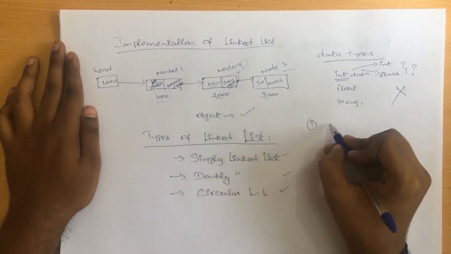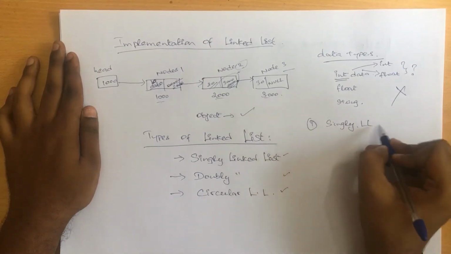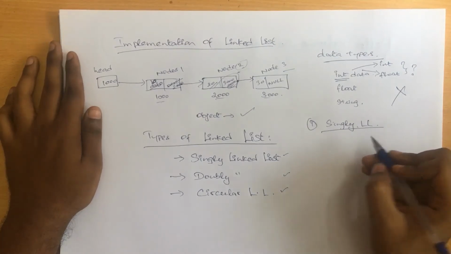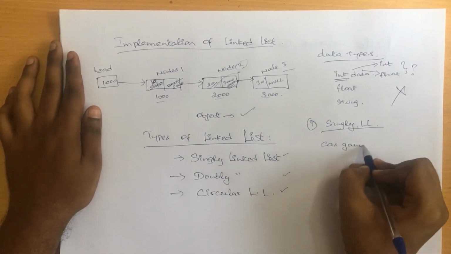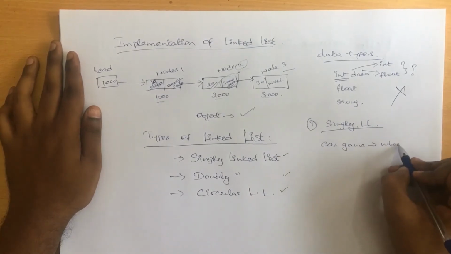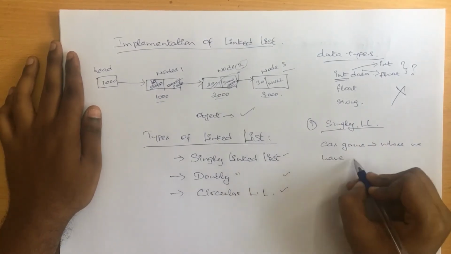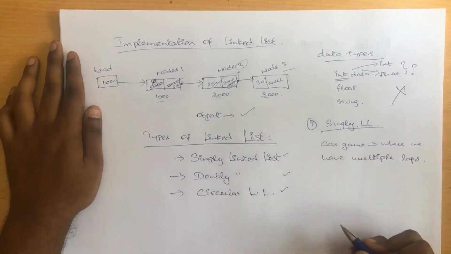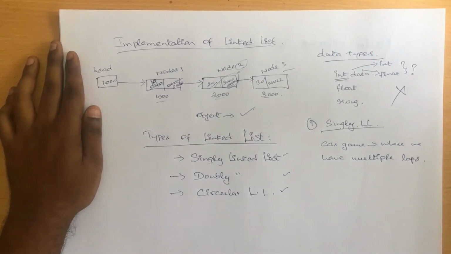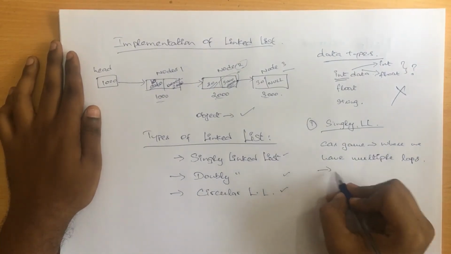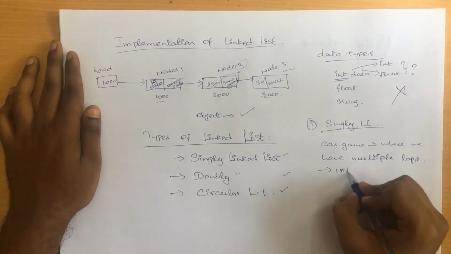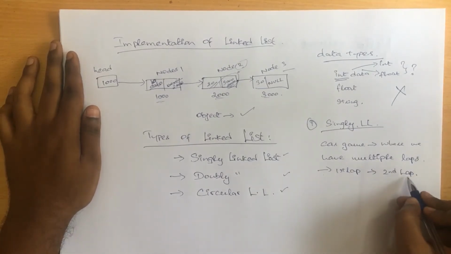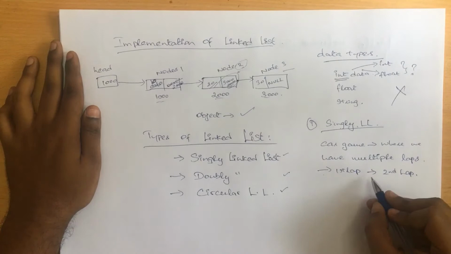For example, when it comes with singly linked list, so now assume that I'm going to play a game. So assume that you are going to play a game and it is going to be a car game. Right, so we are going to play a car game where we have multiple laps. After first lap you can move with second lap, but at any cost we cannot move back with the first lap again, right?